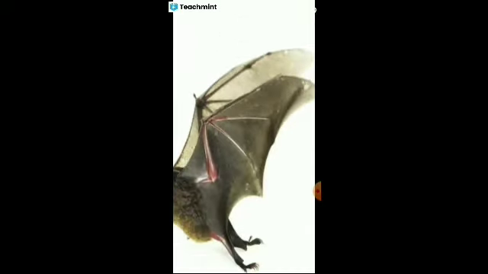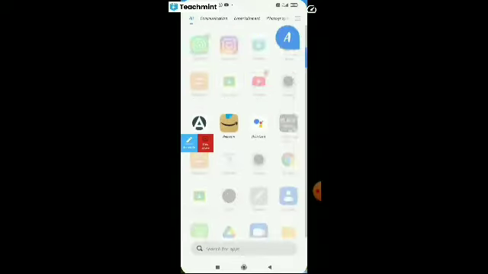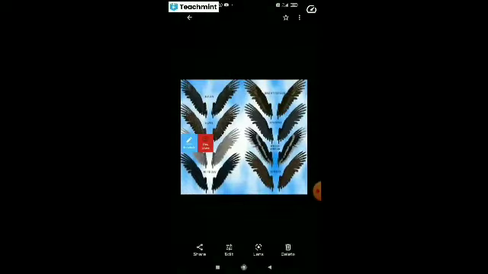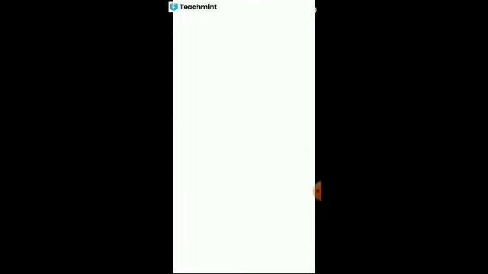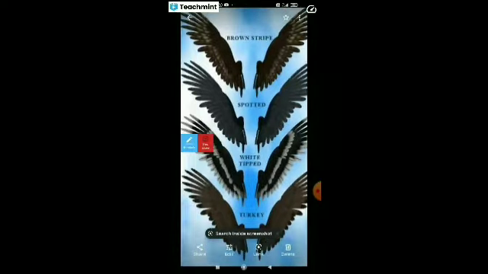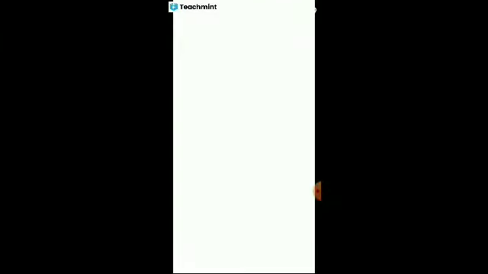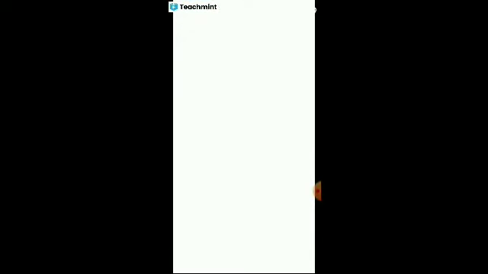But other birds have their wings like this. Almost all the birds have their wings like this. We call it feathered wings. Okay, feathered wings. Look at here. In your home, if there is a hen, you can look at that. Their wings also look like this only, okay? Your home hen also has feathered wings.